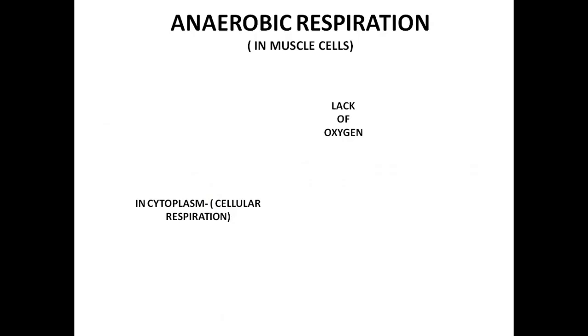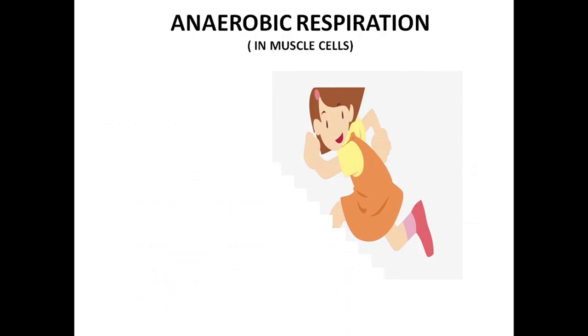So before that, when does this situation happen? When we do a lot of exercise, anaerobic respiration occurs. When we run very fast, then at one point of time we start to breathe very fast. So why is this happening?